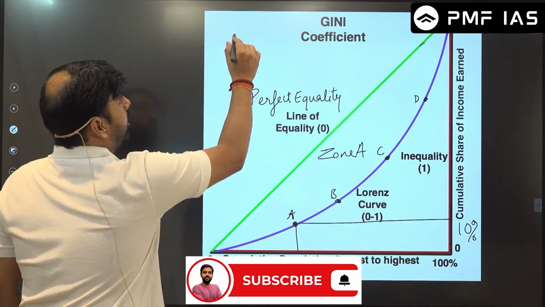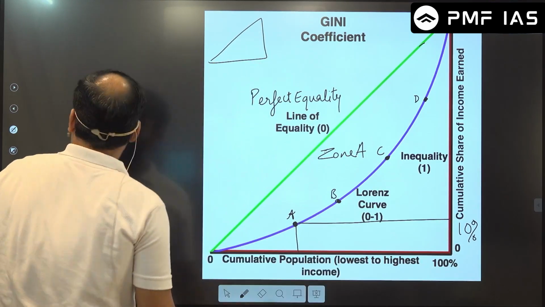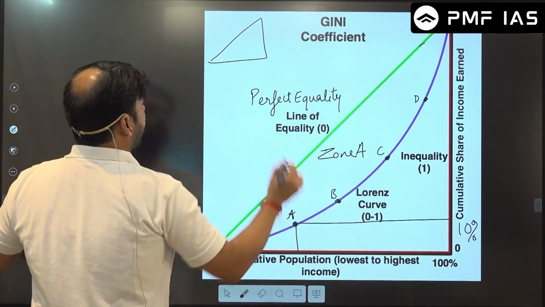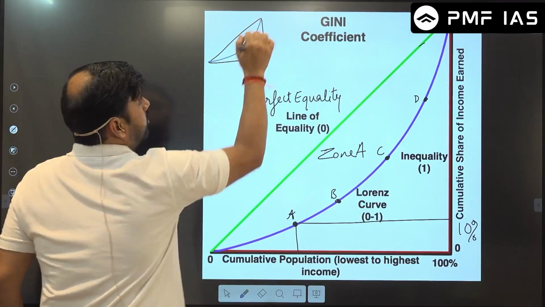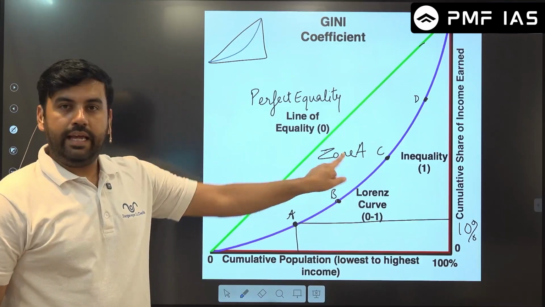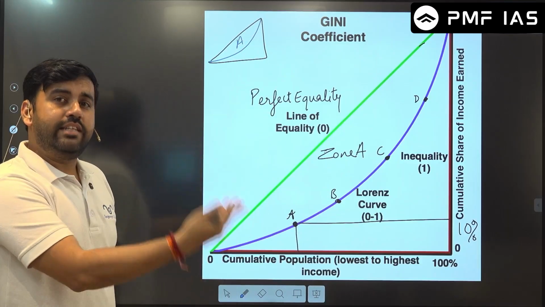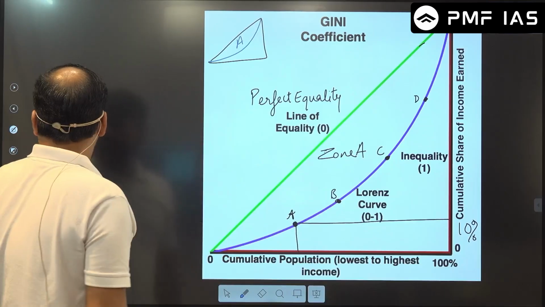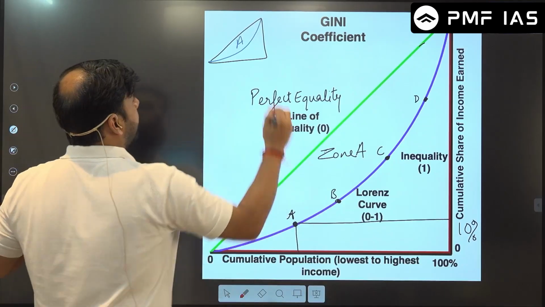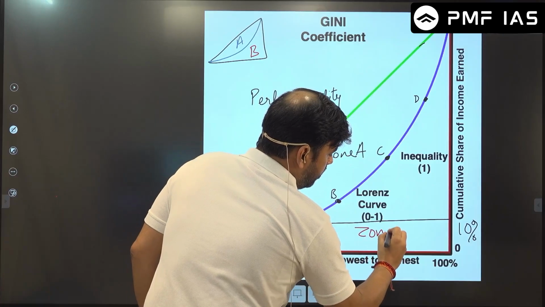In this particular triangle, we have the blue line, which is the Lorenz curve, right? The area between the lines is known as A. Now the area which is left from the entire triangle is area B, or zone B.